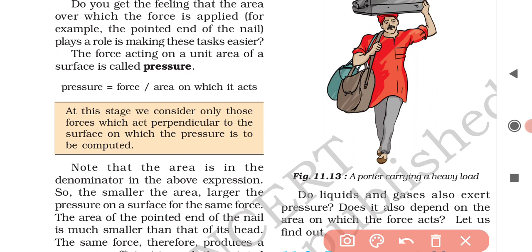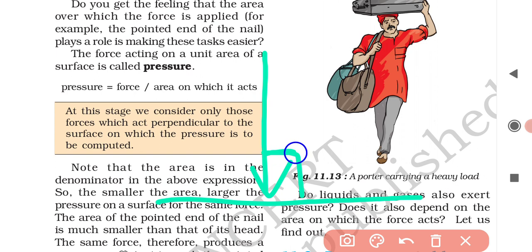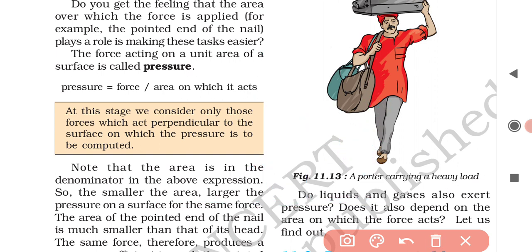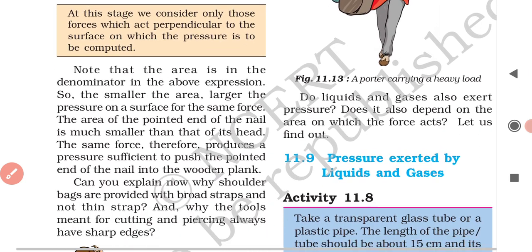The force in all the examples should act perpendicularly to the surface. That means the angle between the force and the area on which it is acting should be 90 degrees.